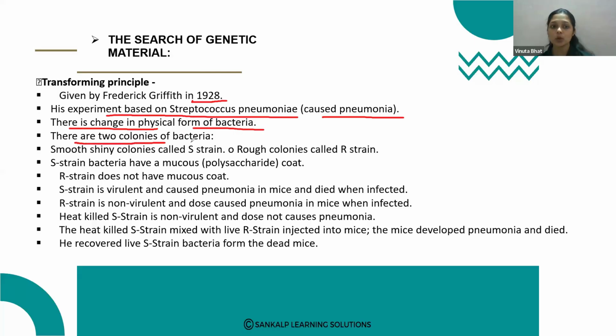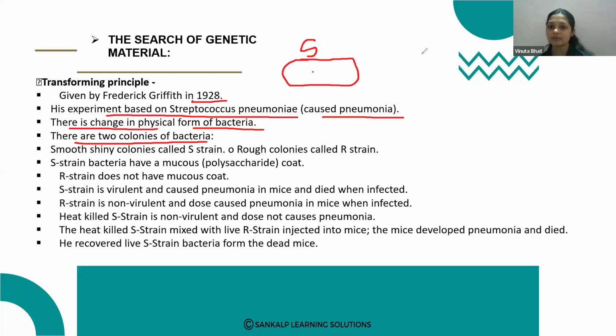There are two colonies of bacteria in this Streptococcus pneumoniae. One type is the smooth, shiny colonies, called S strain bacteria.